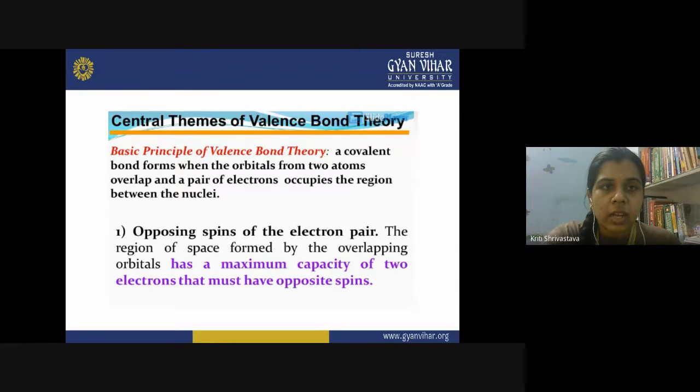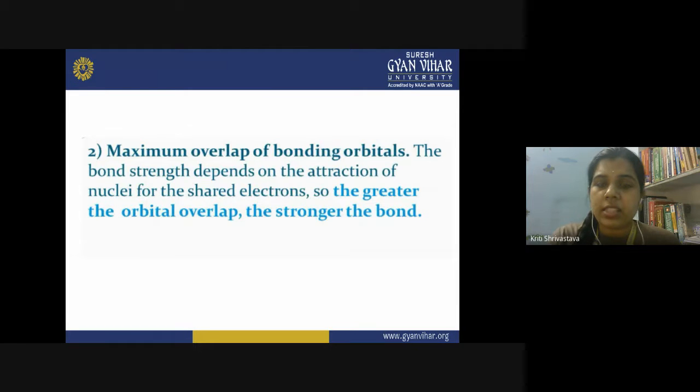So this was the very first postulate of the VBT. The second thing is maximum overlap of bonding orbitals. That is why there is the formation of a covalent bond, and it has certain energy involved with it. The maximum overlap takes place between the two atomic orbitals, and the bond strength depends on the attraction of the nuclei for the shared electron.